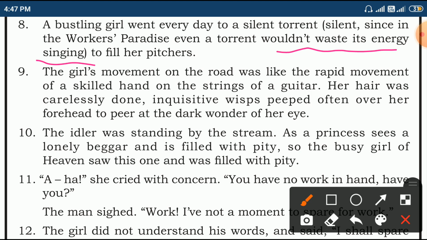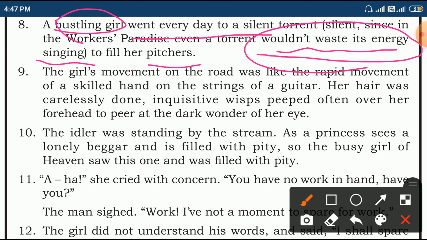Usually, when a stream is flowing, we can hear some sort of sound, but here the torrent won't make sound because it wouldn't waste its energy singing. To fill her pictures, the bustling girl comes to the silent torrent every day.